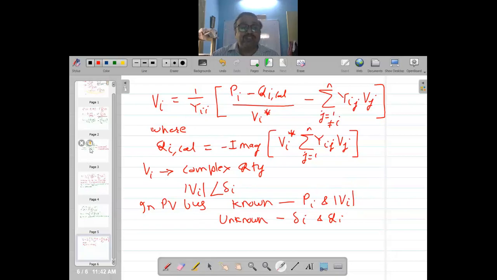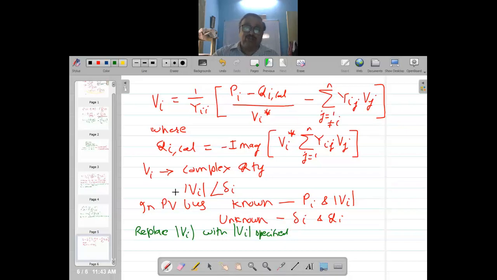So out of this, what we do is replace modulus of Vi with Vi specified, that is given to you. At this bus, which is a PV bus, it contains a generation of 100 megawatt and the voltage magnitude is 1.02 per unit.